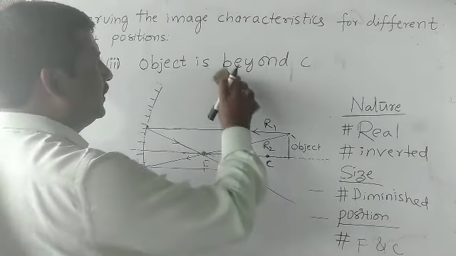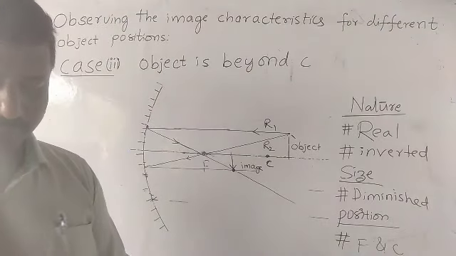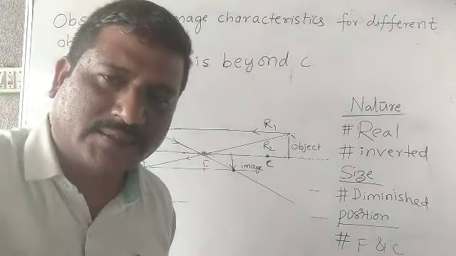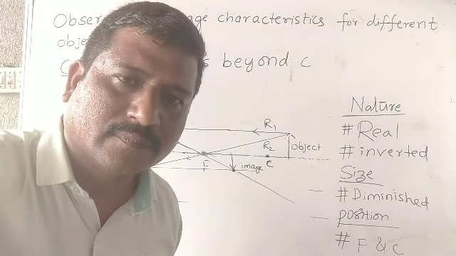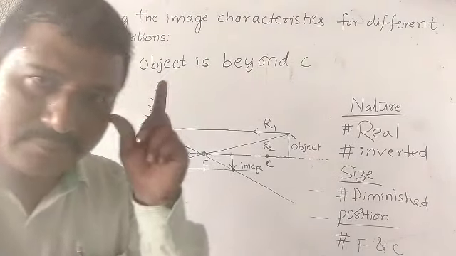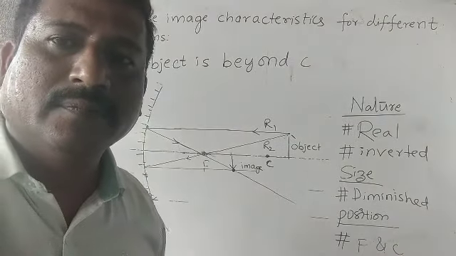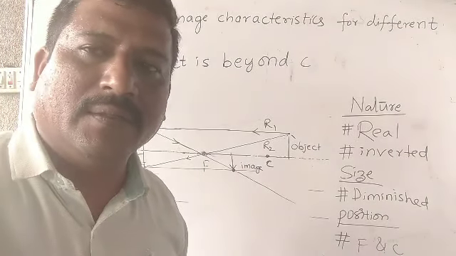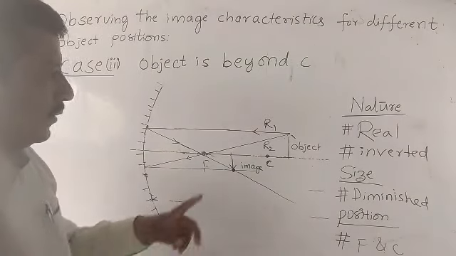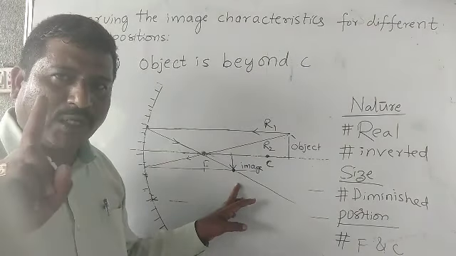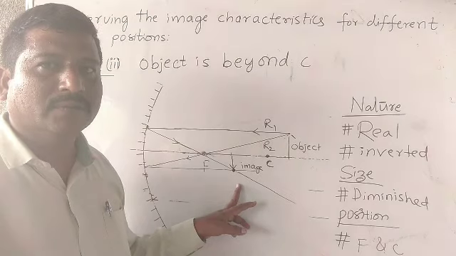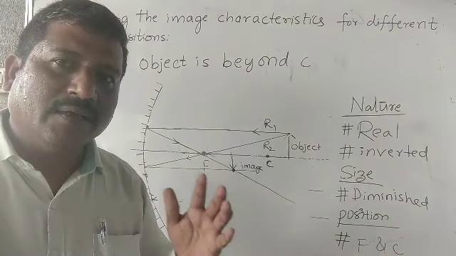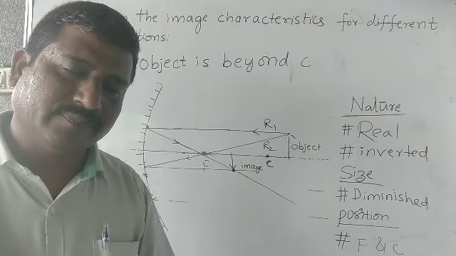I would like to ask some questions. Okay, participants. Soumya. Yes, sir. I want to ask one question. Okay. Soumya, in this case, what is the size of the image?